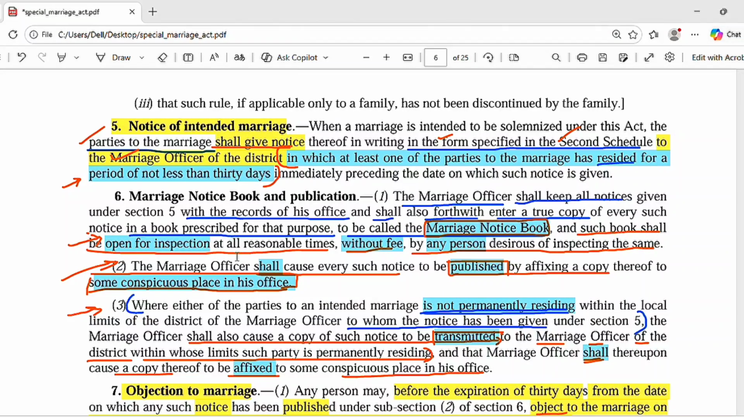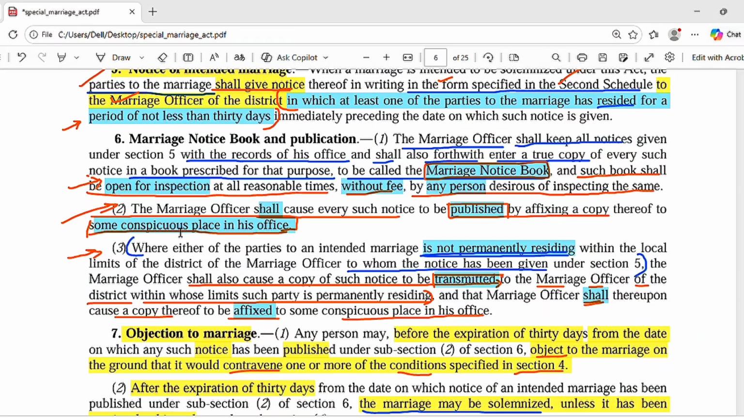Now the second thing is, the marriage officer, after getting such a notice, the notice shall be published in some conspicuous place in his office. Conspicuous place in his office means that such place will be visible to everybody. So anyone can come and see and take the knowledge that such a marriage is going to be performed, and here is this notice.